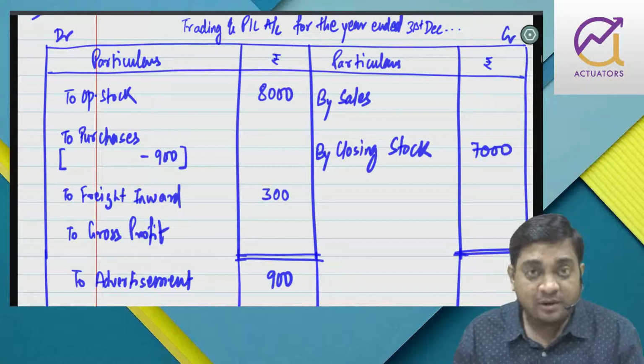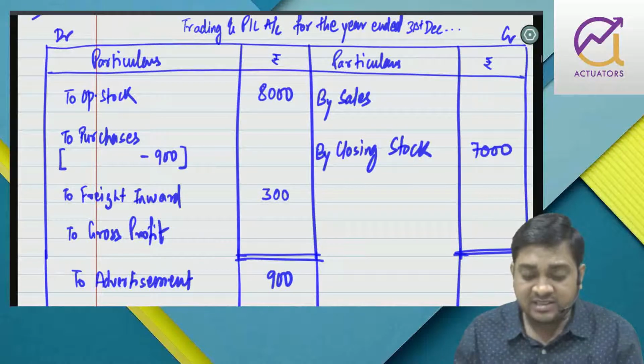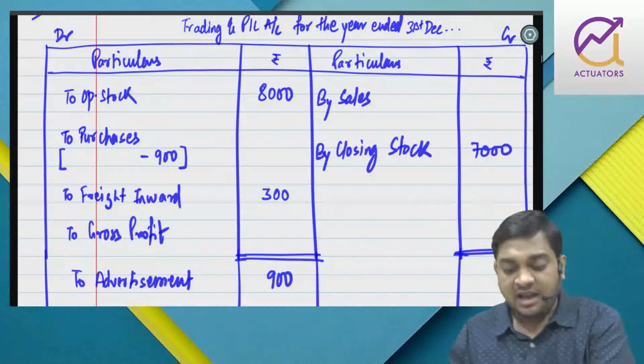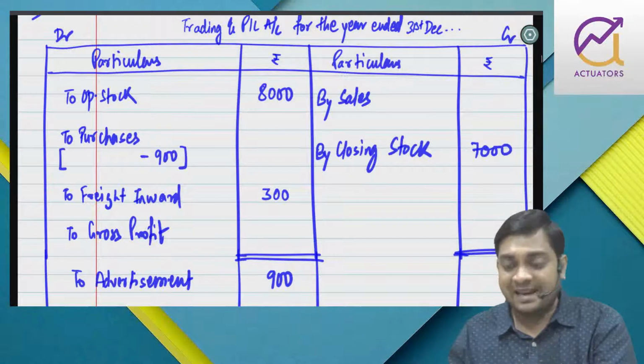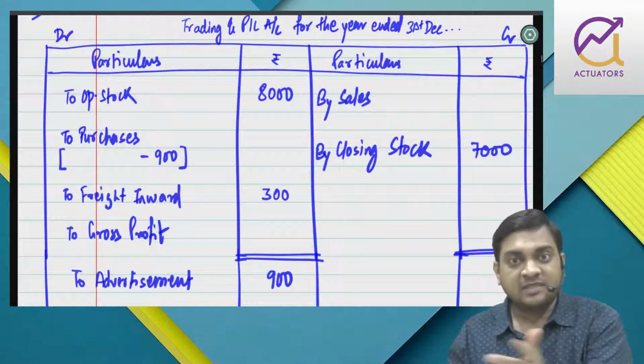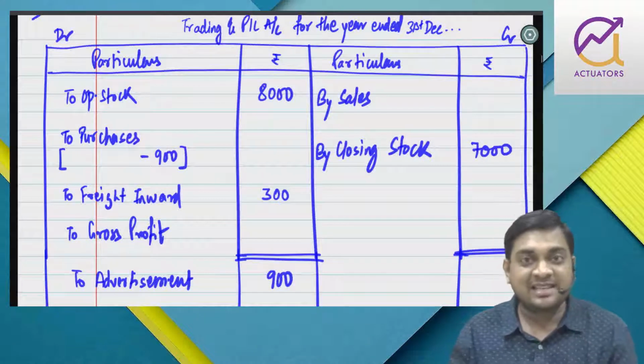So somehow we have to calculate purchase and sale, and accordingly we'll get the gross profit. Right now three figures are missing: purchase, sale and gross profit. If I get purchase, I'll put it here. Then opening plus purchase plus direct expense minus closing gives me COGS, and since I have the gross profit ratio with me, I'll easily get the sales.